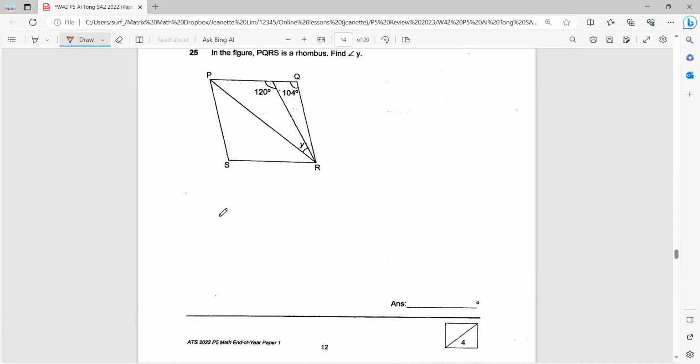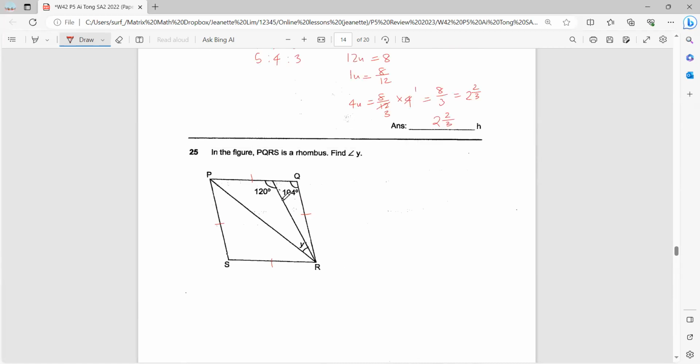Question 25. The figure PQRS is a rhombus. Find angle Y. Okay, rhombus, all the sides are the same. Then you also have parallel lines. To find angle Y, you see isosceles triangle PQR, right?